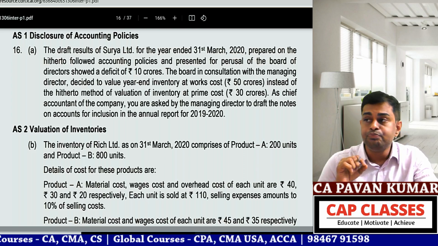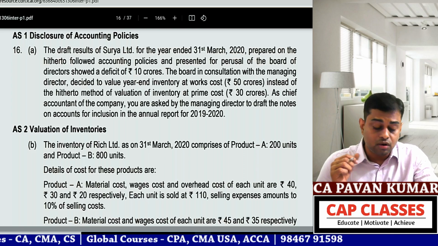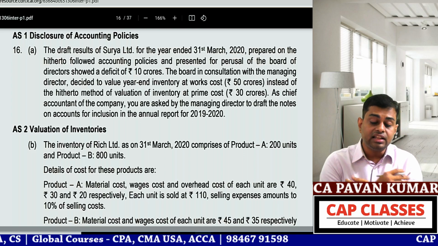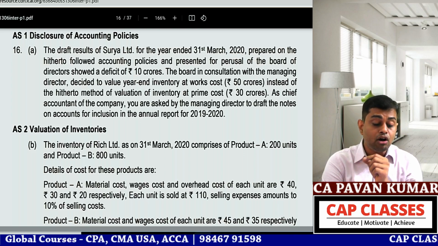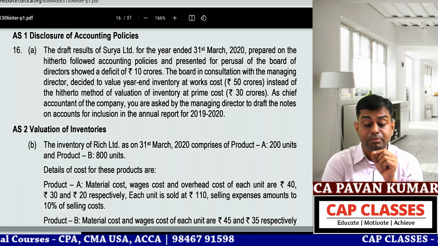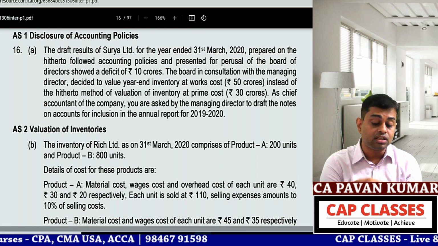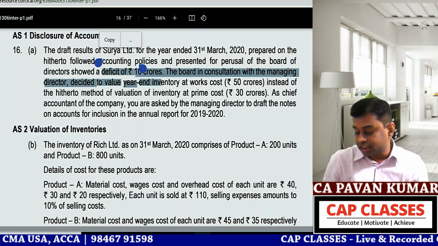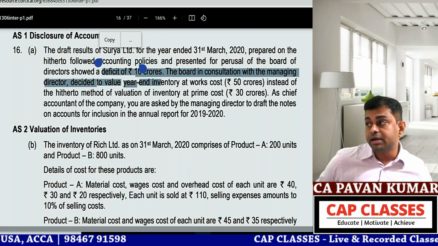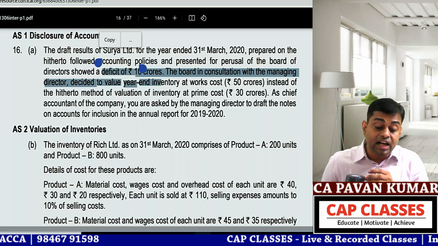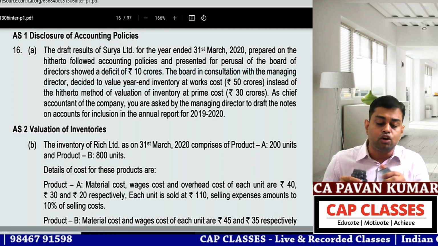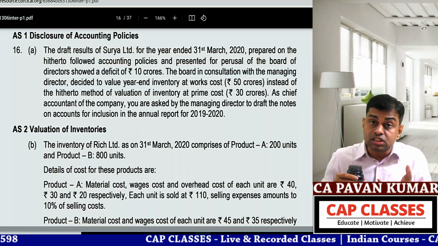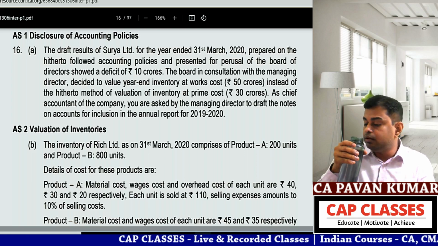So 16.1. This is about disclosure of accounting policies. Read the question. The draft results of Surya Limited for the year ended 31st March 2020, prepared on hitherto followed accounting policies and presented for perusal of the Board of Directors, showed a deficit of 10 crores. So what is the present situation? The company's draft financial statements are prepared and they are showing a loss of 10 crores. Do you want to present financial statements which show a loss? That is so painful, that is bad.